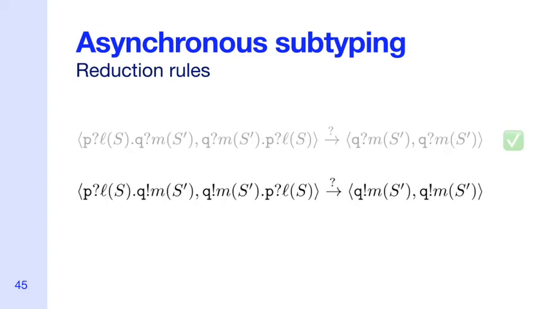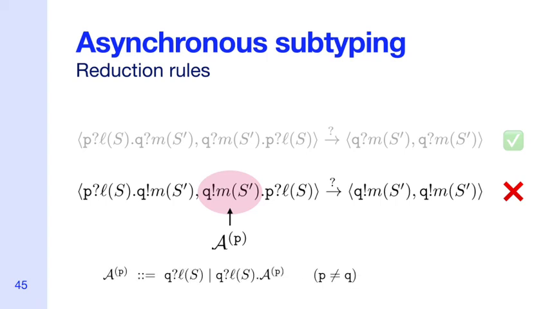In this next example, the supertype sends M to Q and then receives L from P. The proposed subtype instead performs the send and receive in the opposite order. Intuitively, this isn't safe because, depending on the implementations for P and Q, we may never receive from P until we have sent to Q, and therefore the protocol would get stuck. More formally, to apply our reduction rule in this case, the AP sequence would have to be the send to Q. However, this violates the definition we gave for AP, since it cannot contain sends to any participant, only receives.